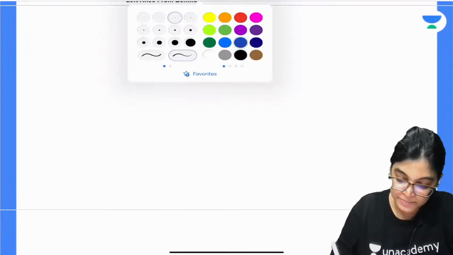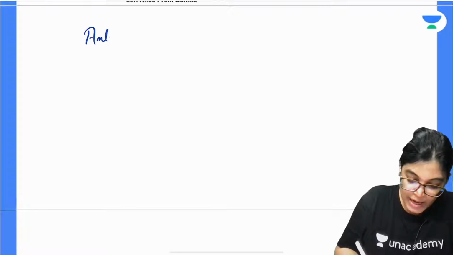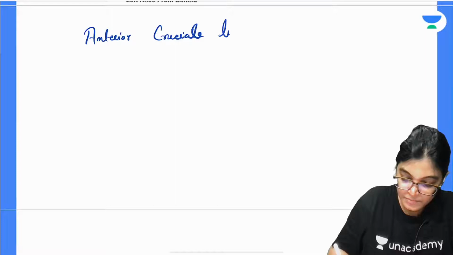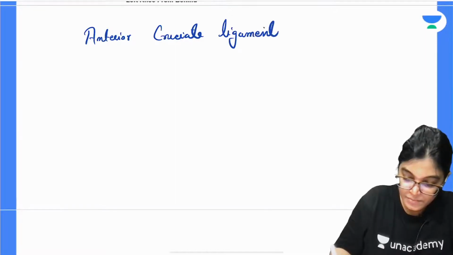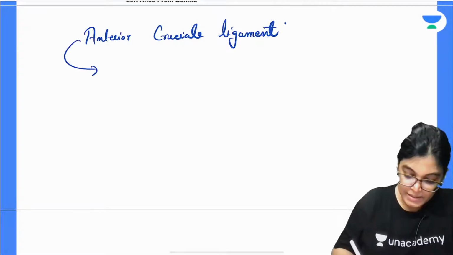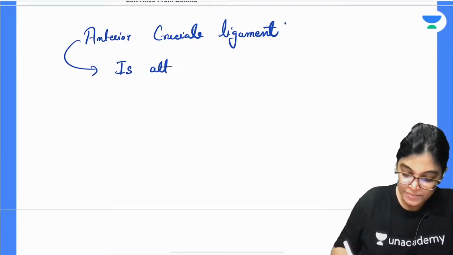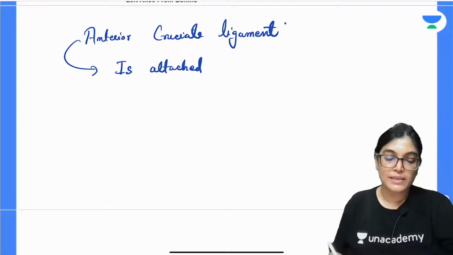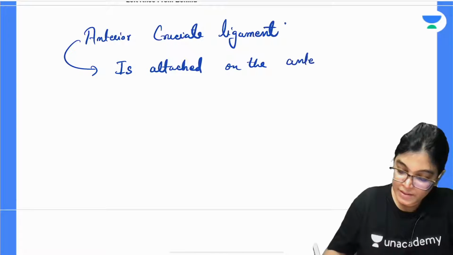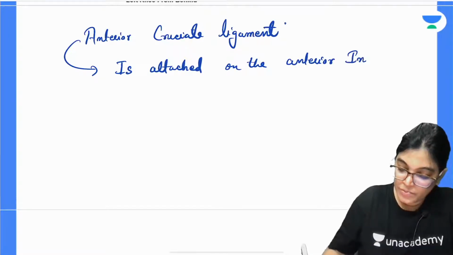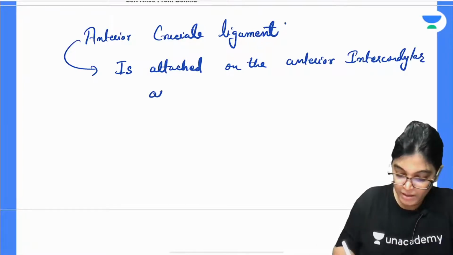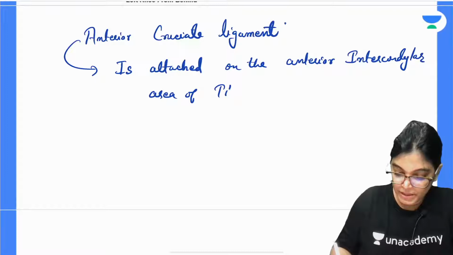So, write the heading: anterior cruciate ligament. Anterior cruciate ligament is attached on the anterior intercondylar area of tibia.